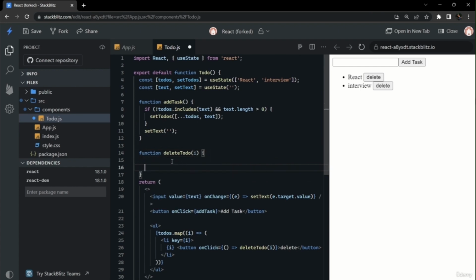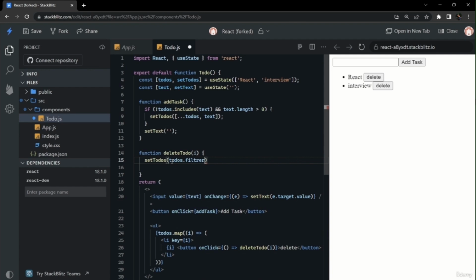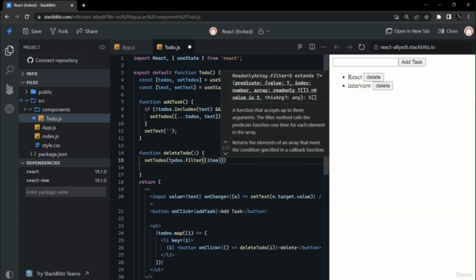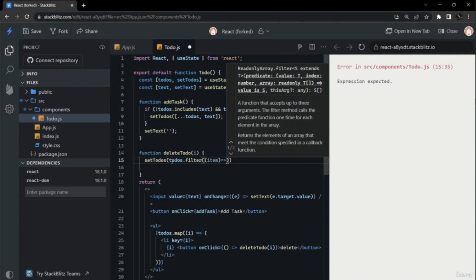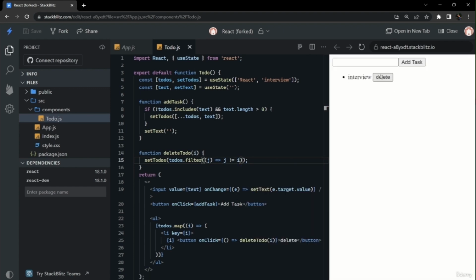After that, we can apply the filter method on the todos according to that received task. So we can set todos by applying filter to todos, and we can write logic for checking if i is not equal to whatever the item is. For each iteration we can check if the item is equal to i or not. So we have taken j here. If j is not equal to i, then only we will pass them. So here we can check this.